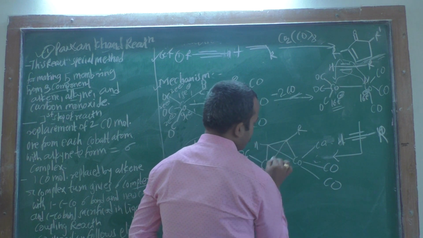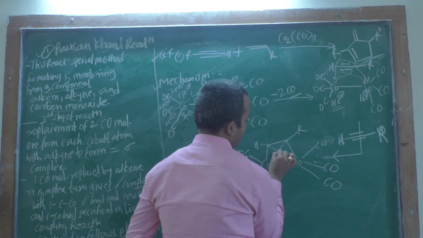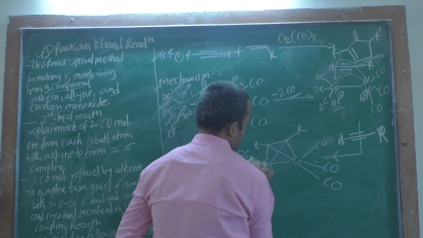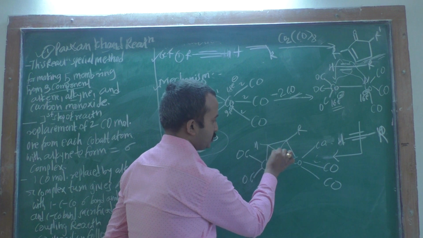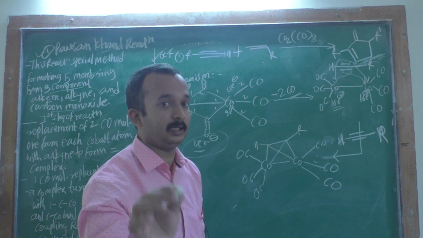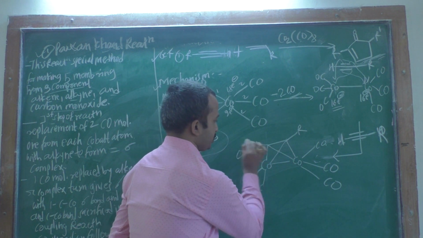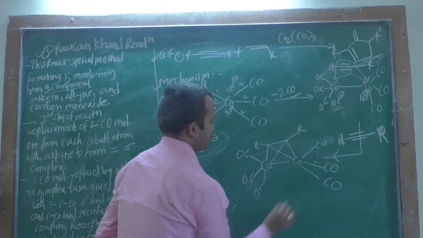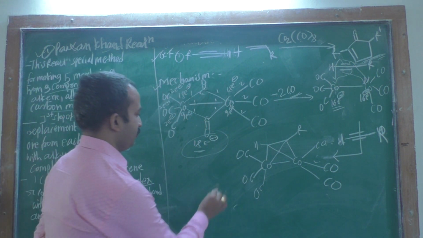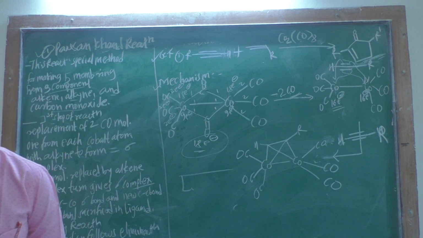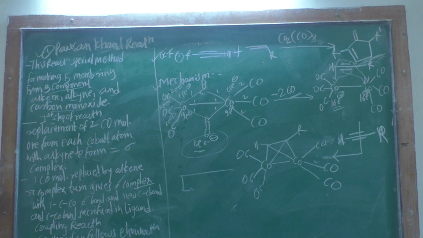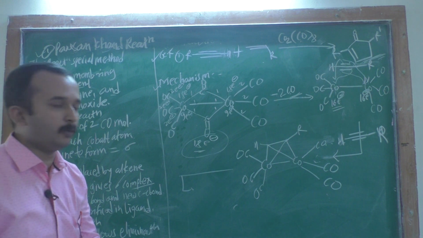Okay, in this crossing, it does not have the carbon atom, it is only the crossing. Therefore this point does not have the carbon atom, it is only the crossing, and therefore this complex is formed. Then this complex you have to form, then you have to remove the carbon